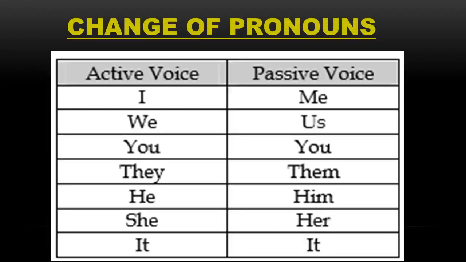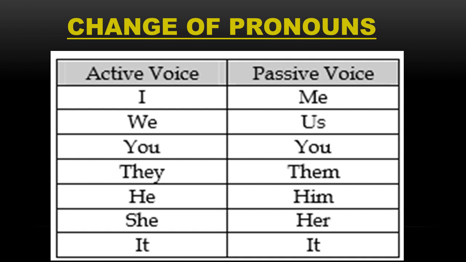Now, change of nouns or pronouns: how are we going to change them? I will be changed to me, we to us, you will be you, they to them, he to him, she to her, and it will be it. So do remember how we are going to change the forms of verbs in different tenses, and which 4 tenses will not be changed.